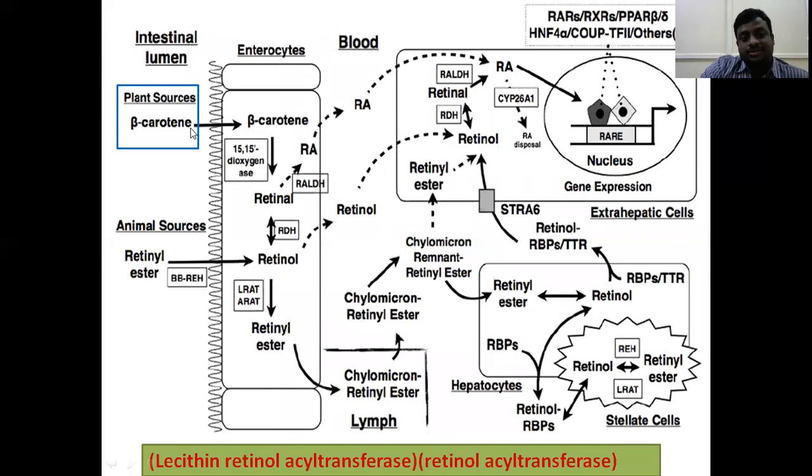When it reaches the intestine, that vitamin A is separated from the protein, then enters the intestine. In the intestine, beta carotene, in the presence of the enzyme dioxygenase, is converted to retinal.